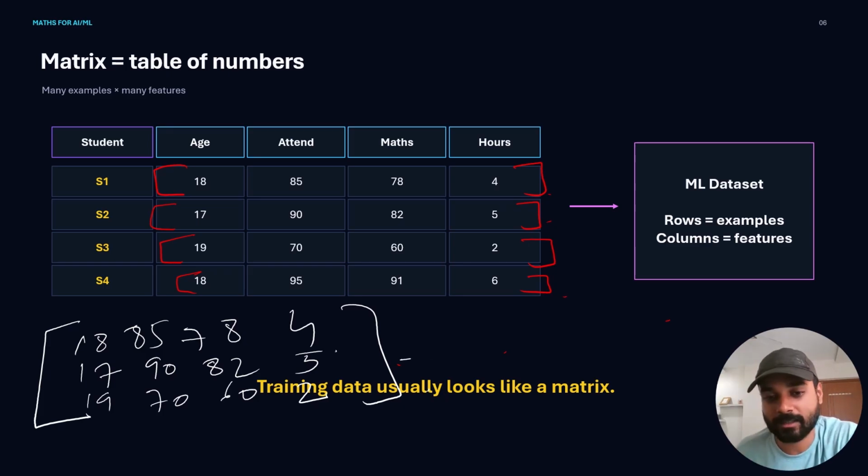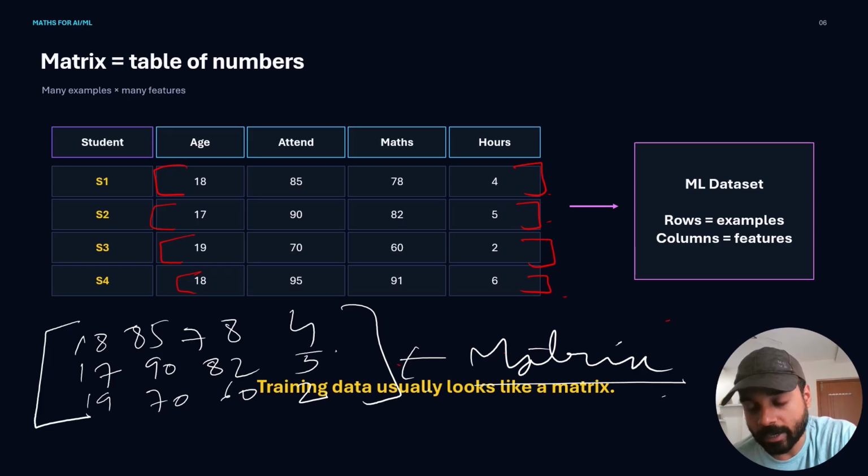This is a matrix. Very important concept, and especially for AI and ML, this is the most important concept. We'll get into the depths of matrix later, but I just wanted you to be very comfortable with matrix. Now a matrix is a table of numbers. Now rows are examples, columns are features.